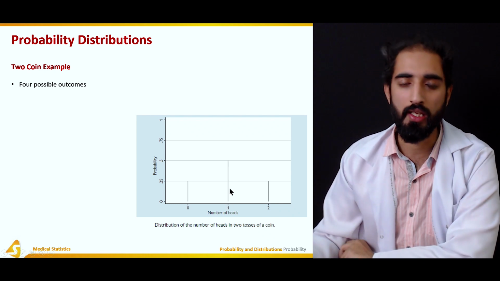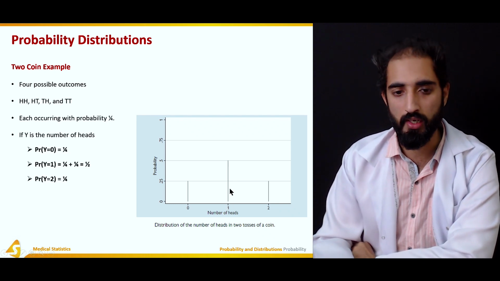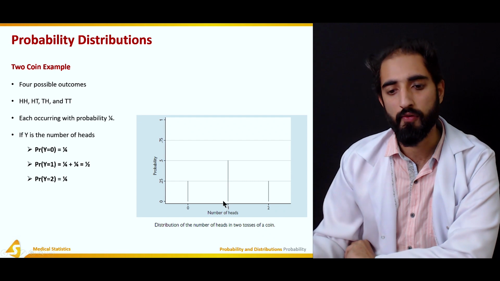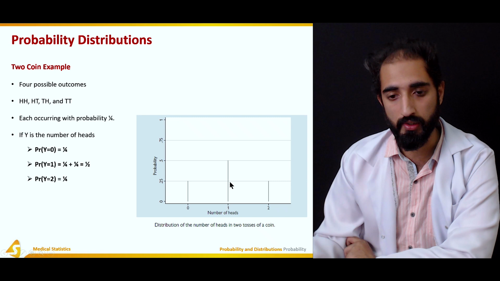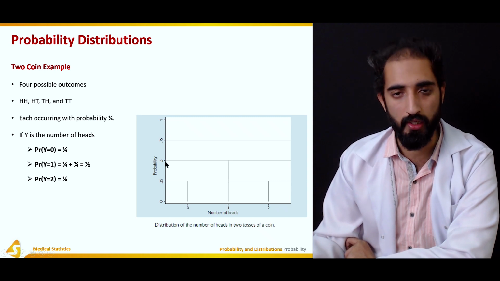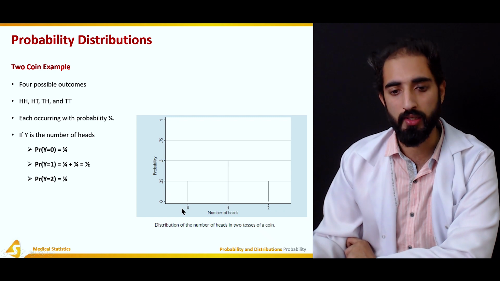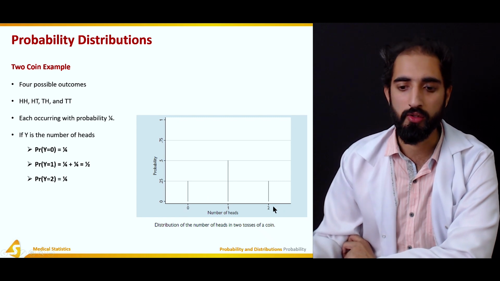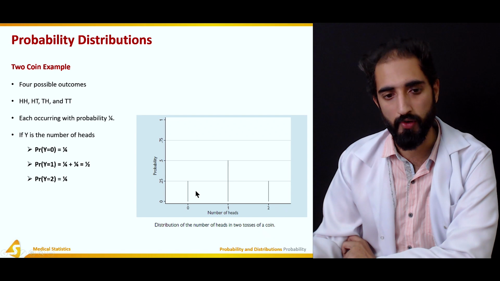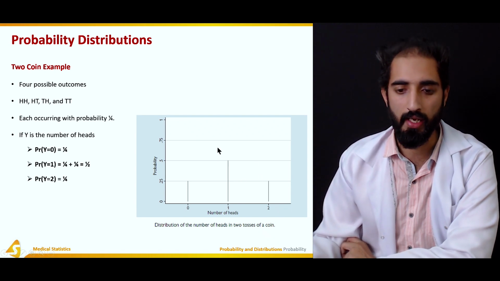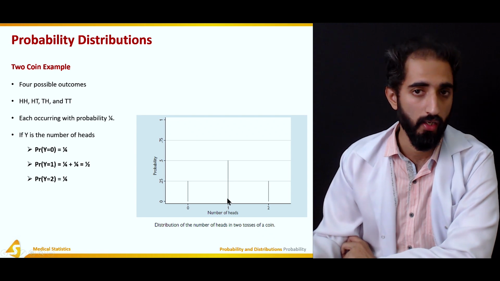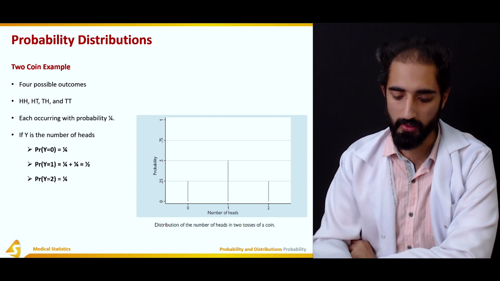And as we can see in the previous example that we discussed, the probability for 1 tail and 1 head was 0.5 or 50%. So here you can see it has the longest line, corresponding to a probability of 0.5. 0 on the other hand corresponds to 0.25, and 2 also corresponds to 0.25, because both of them had 0.25 or 1 by 4 probability, and this had 0.5 or 1 by 2 probability.